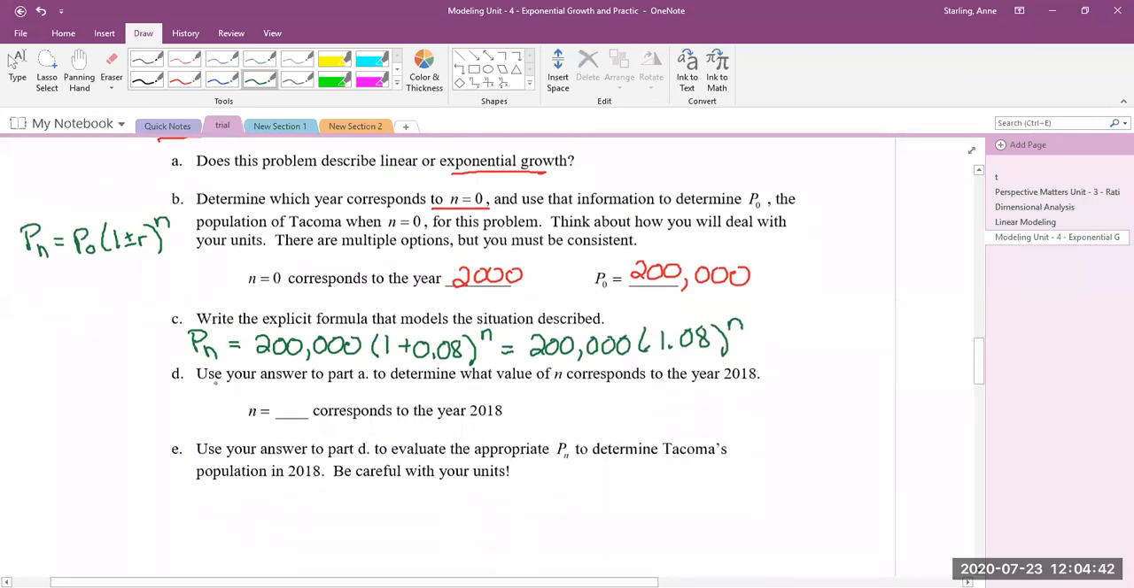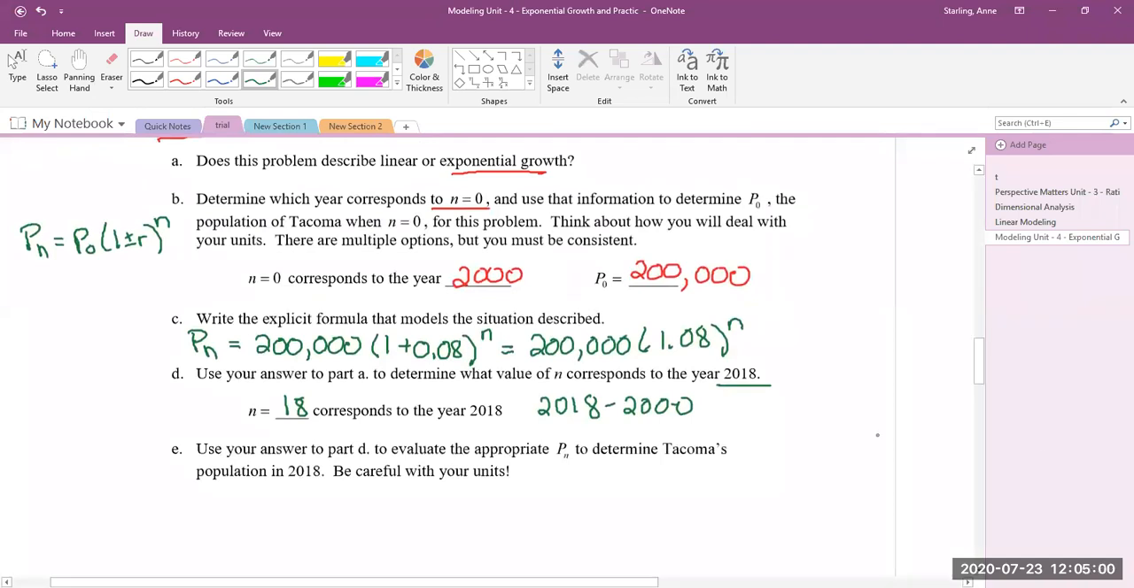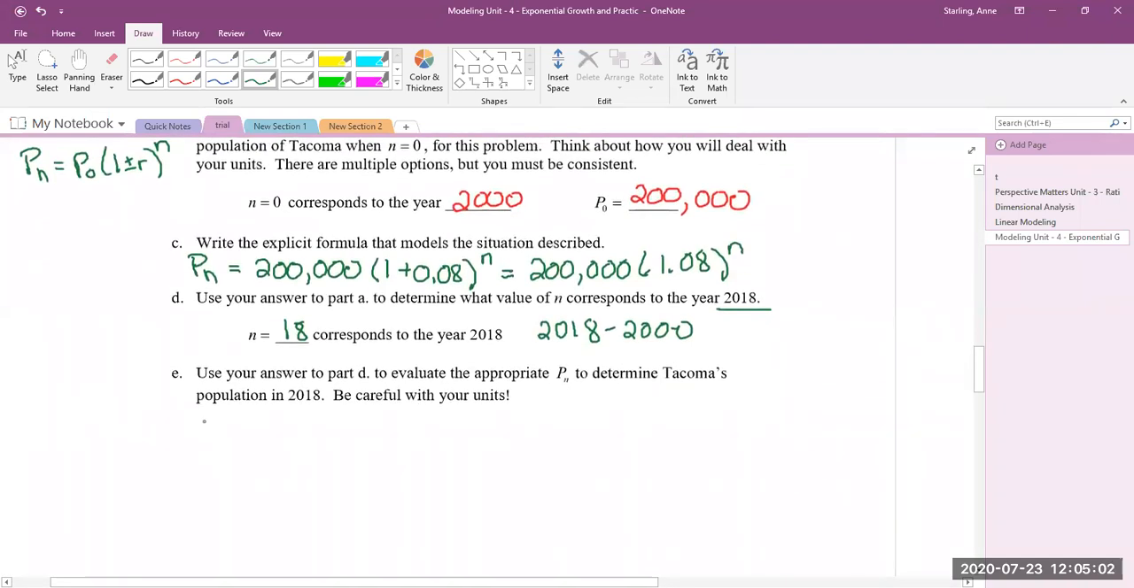So then using our answer, what year in n is 2018? We go 2018 minus 2000. In other words, how many years have passed? It's been 18 total years. So then we want to figure out, what is the population in 2018? At the year 18, I'm going to take that explicit formula and put in an 18 for the n. So make sure that's your exponent.